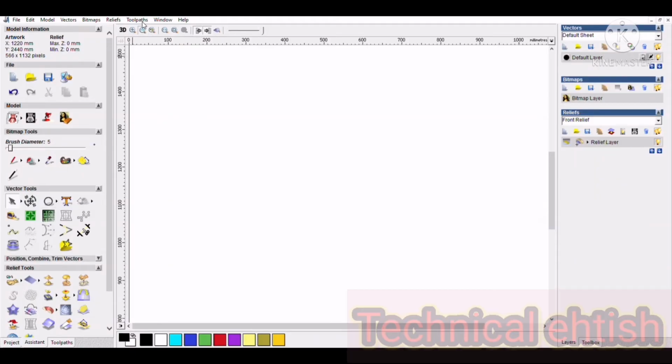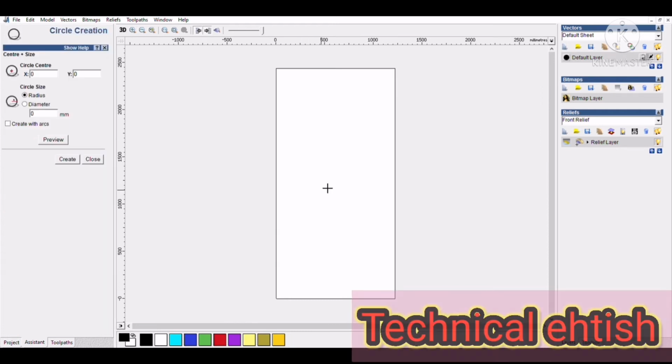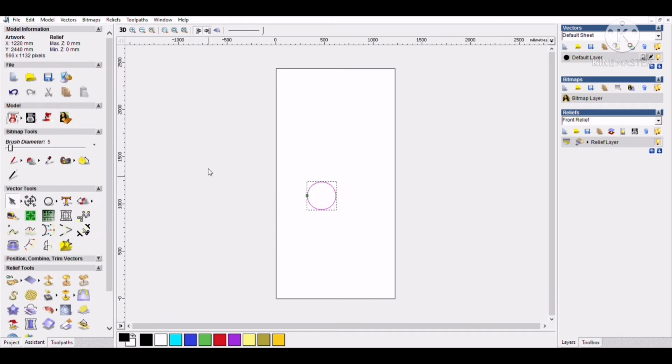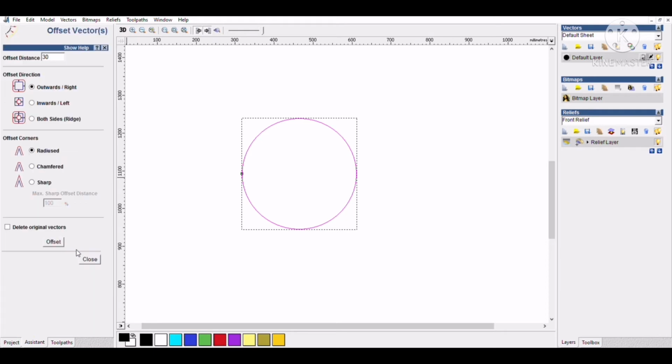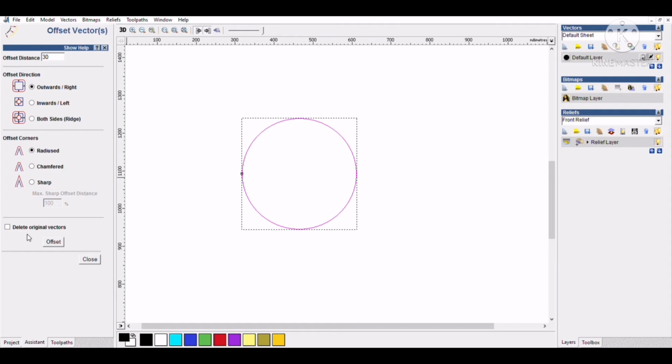We will discuss ArtCAM 2008, how to offset the vector. Now we will create one circle. I will zoom in and click on the offset vector tool. Here we repeat the offset vector tool.